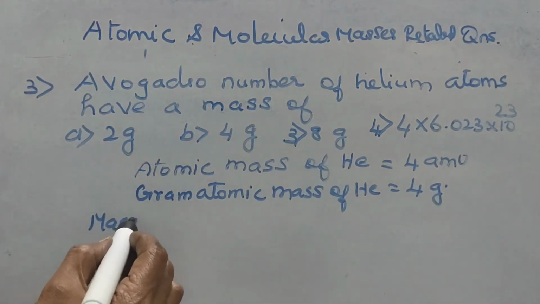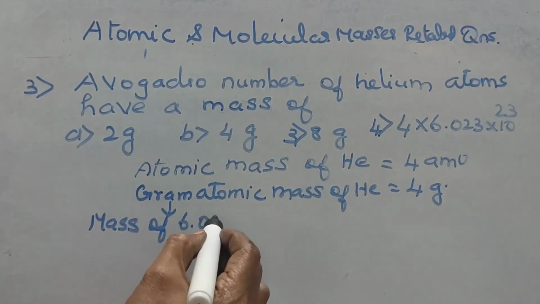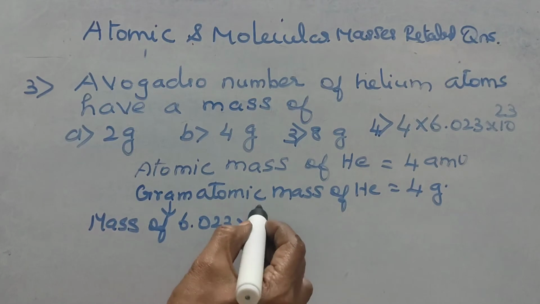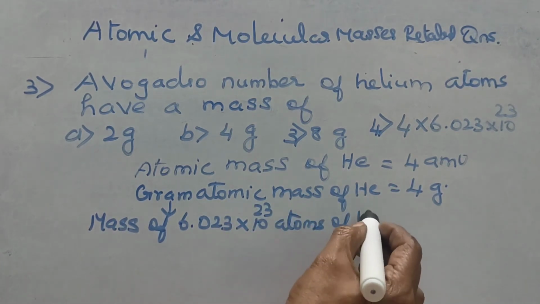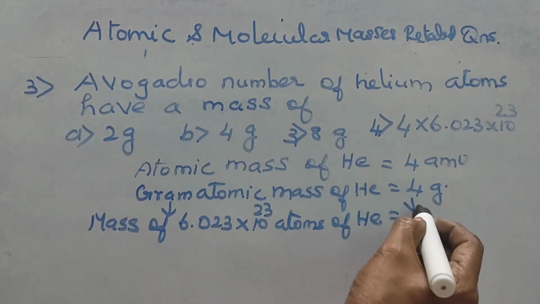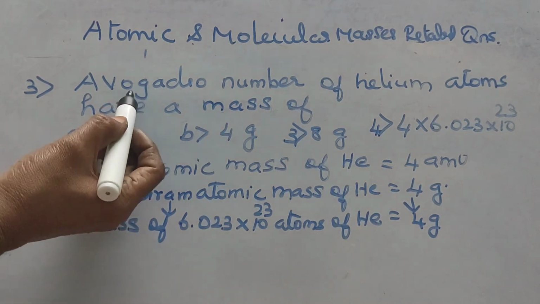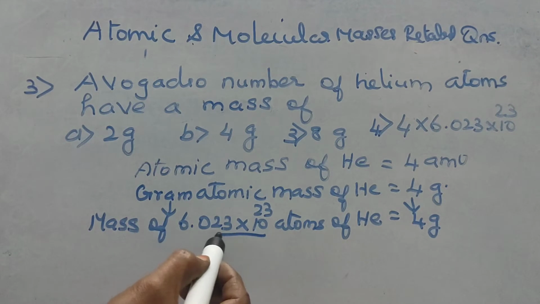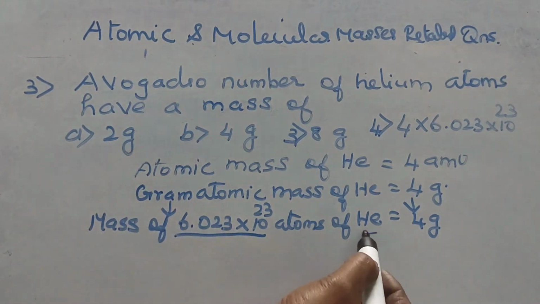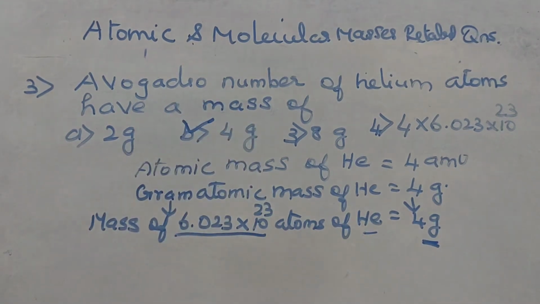Mass of gram atomic mass is nothing but mass of 6.023 into 10 power 23 atoms of helium. That is equal to the same 4 gram. So here the question is Avogadro number of helium atoms. This is Avogadro number of helium atoms have a mass of 4 gram. So option B is the correct answer.